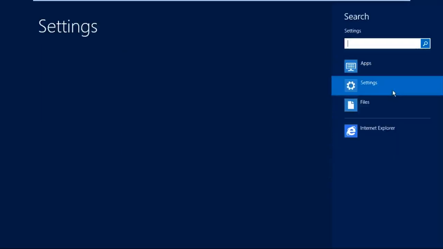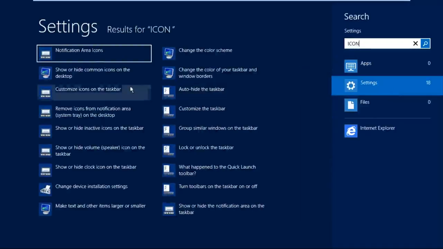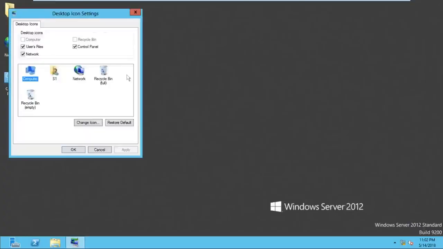Now once I log in as an S1 user, check on the desktop whether the computer icon is available or not. You can see that on the desktop the computer icon is not available, and the recycle bin is also not available. But the user is very smart. The user says, sir, I know the computer icon is not on the desktop, how do I get it? Go to search, go to settings and type "icon", click on show and hide common icons and check the box.